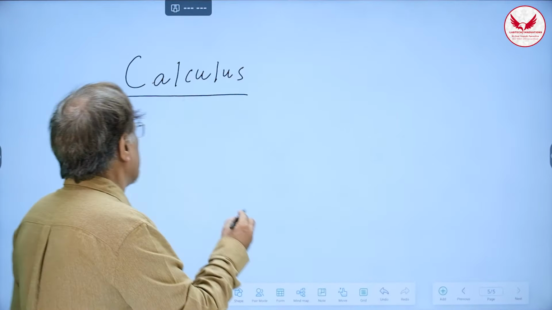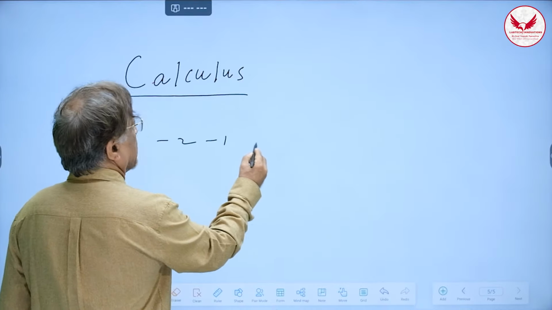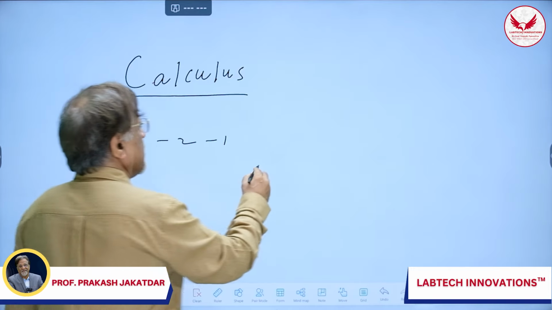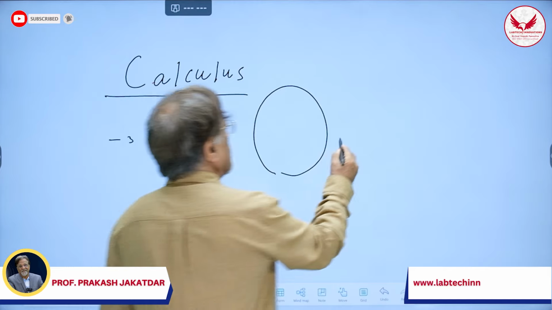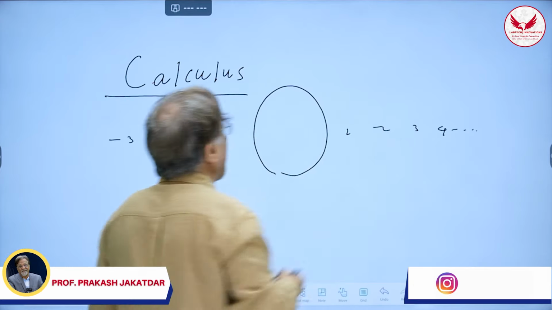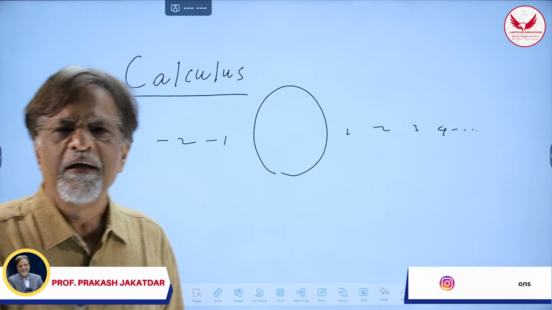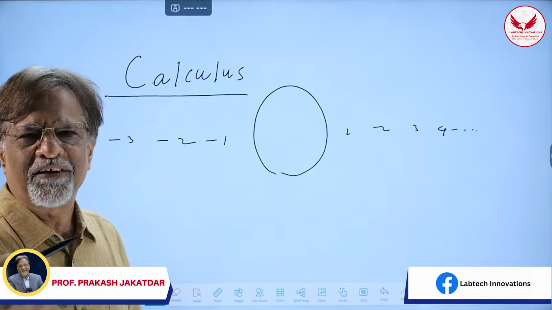If I want to write numbers, suppose I write minus 3, minus 2, minus 1, but zero cannot be written along with them. It has to occupy a very special position: 0, 1, 2, 3, and so on. Now, why is 0 a hero?